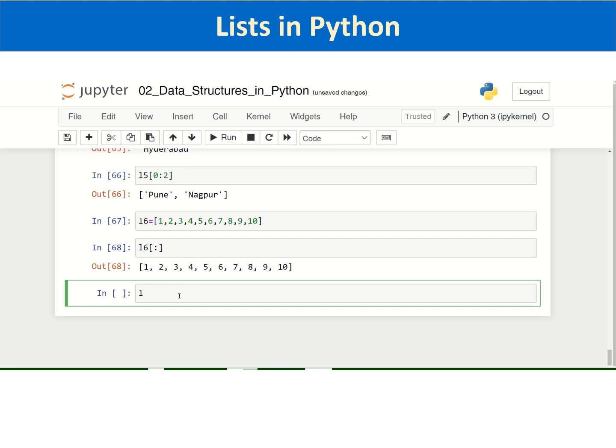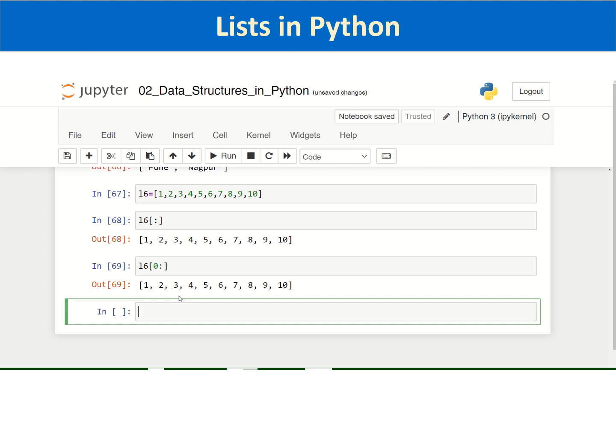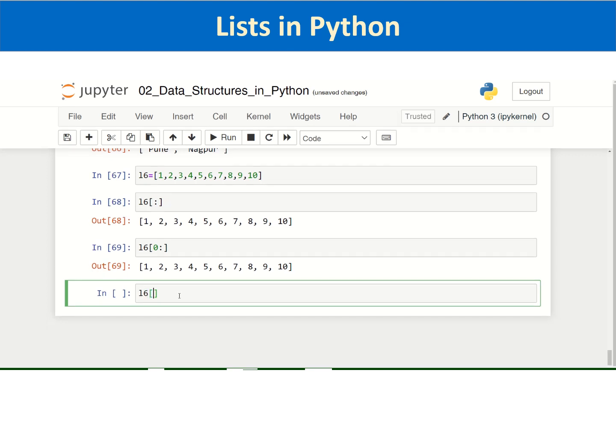And we have also seen if you pass only the first index and don't specify the ending index, it will interpret it as it has to slice up to the last element. And similarly, we have seen all these things in case of strings.